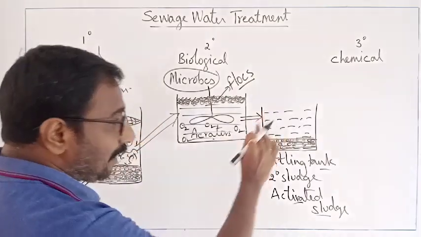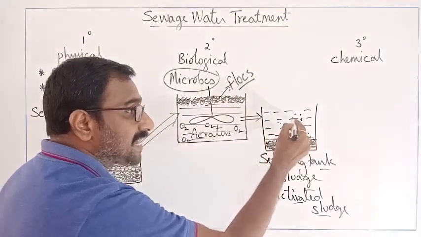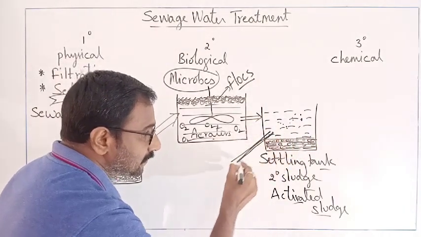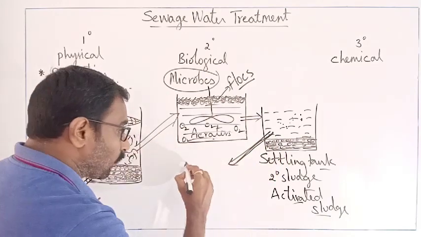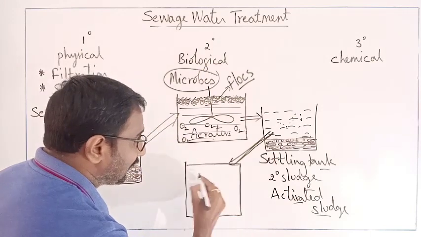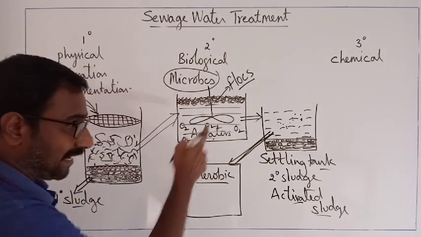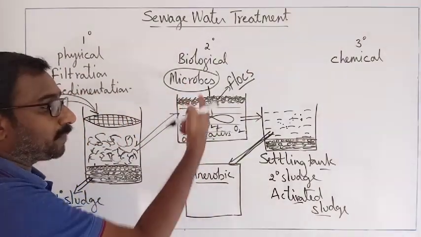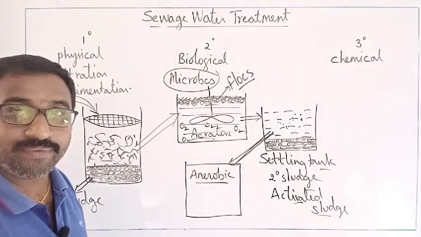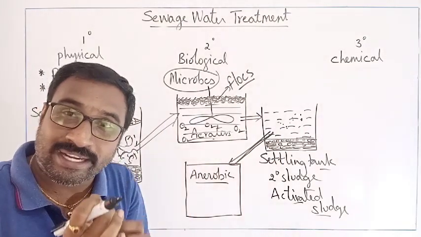Now imagine whatever leftover organic matter is there is passed into the next tank. What is this particular tank called? Here you should know that it is the anaerobic tank. Here I told you it is aerobic, here it is anaerobic. What is the meaning? In this secondary treatment, we are using microorganisms maximally.